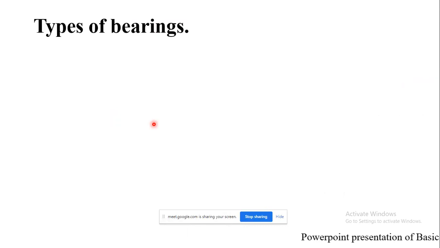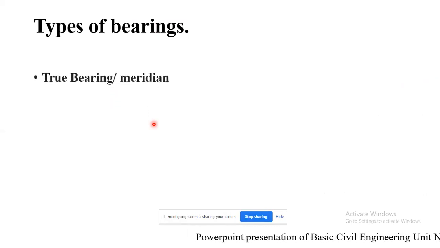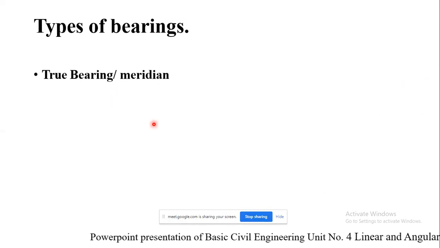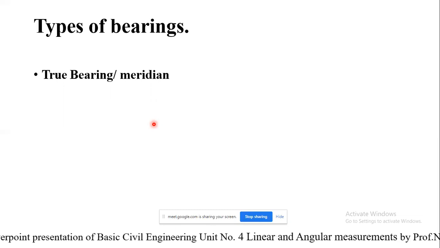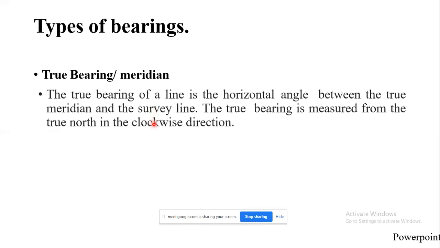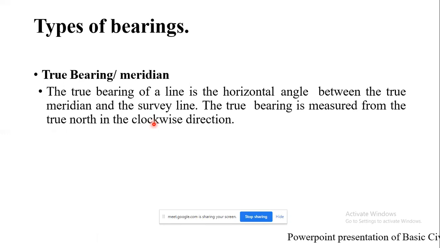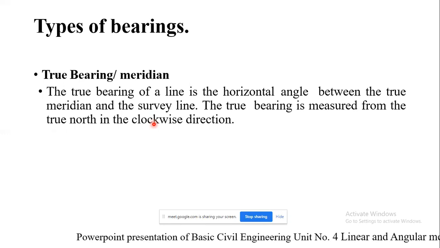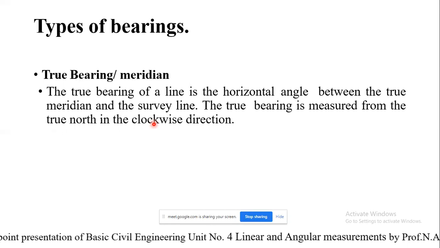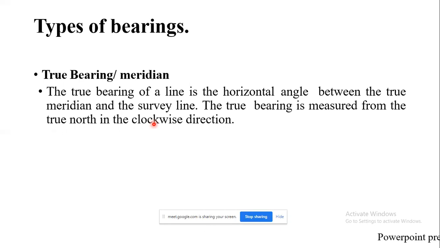So there are various types of bearings. The first one is true bearing, or it is also known as true meridian. It is nothing but the horizontal angle between the true meridian and the survey line. So the true bearing is the angle which is measured between the true meridian and the survey line.